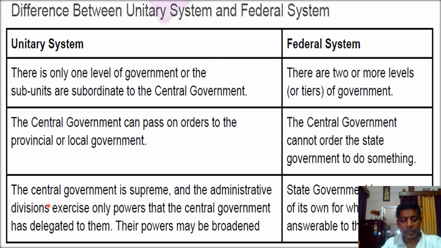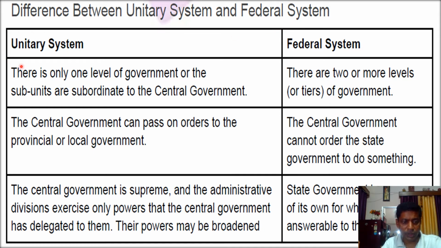And the third point is that the central government is very supreme in the unitary system. Whatever the central government decides is all in all. You can say that nobody can raise any question about the decision taken by the central government. Whereas in a federal system, the people can raise their voice against the decision taken by the central government. For example, now the education policy the government has brought, and you see from many corners the people are opposing, and even some states are opposing, related to the Hindi language, Tamil language. So I hope you understand the difference between the unitary system and federal system.